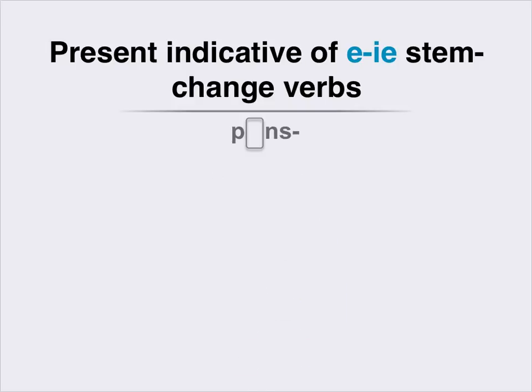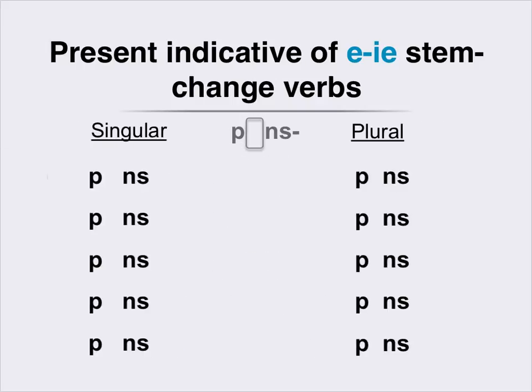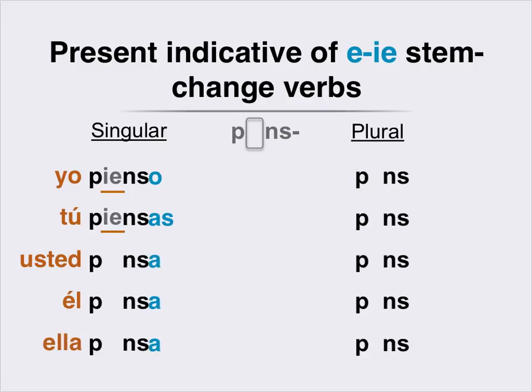You start with a stem that has this variation. If the subject is yo, the ending is o, and that puts the vowel stem next to last, and so it's stressed, and so the stem is ie. If the subject is tú, the ending is as, and the vowel stem is stressed. If the subject is usted, él or ella, the ending is a, and again the vowel stem is stressed.